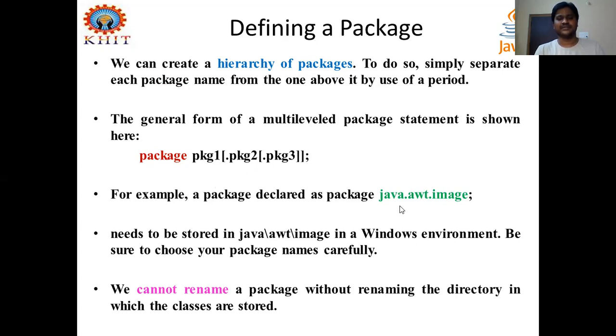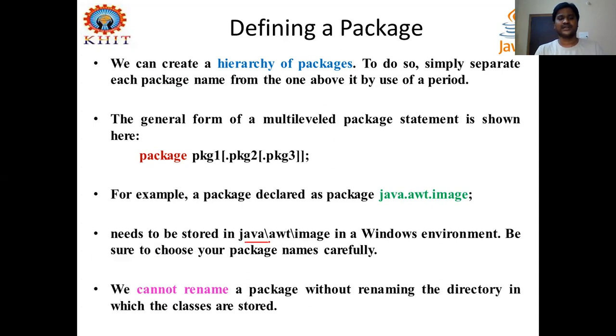For example, java.awt.image, right? Here it is one package. Java is a main package. AWT is a sub package. And in that, there is a particular class or interface like image. So this way you can separate these packages by directory and hierarchy, and you can import in this way. In this representation only you can import those classes defined in that package or sub package. And this needs to be stored in Java this way. Generally, this is nothing but a path like in our files.